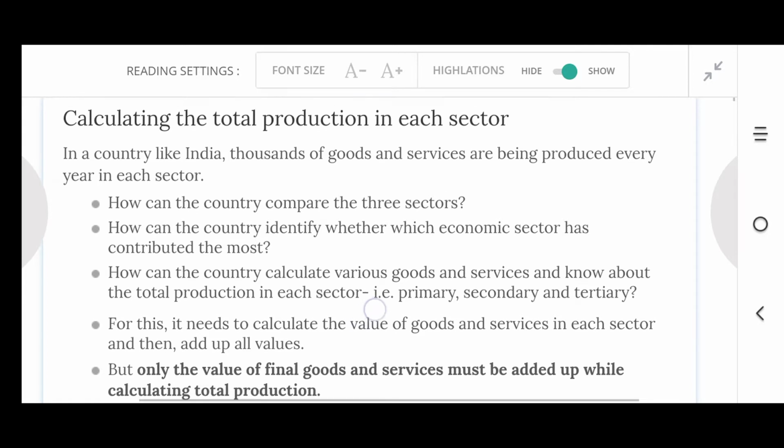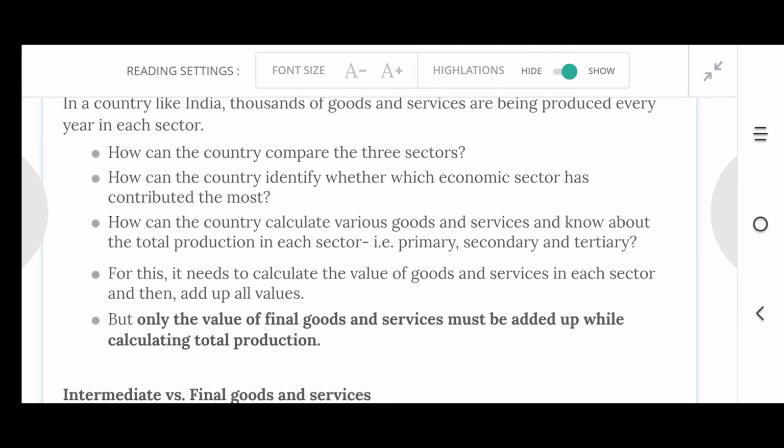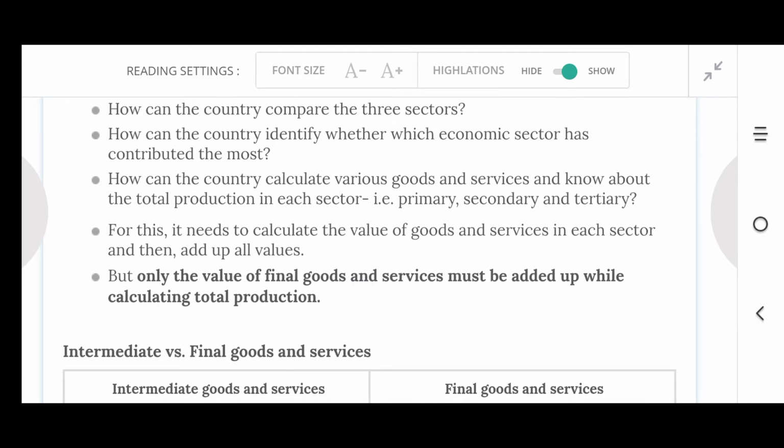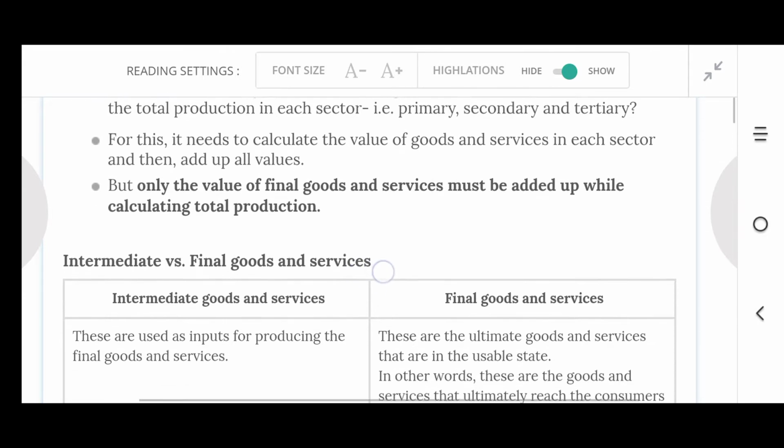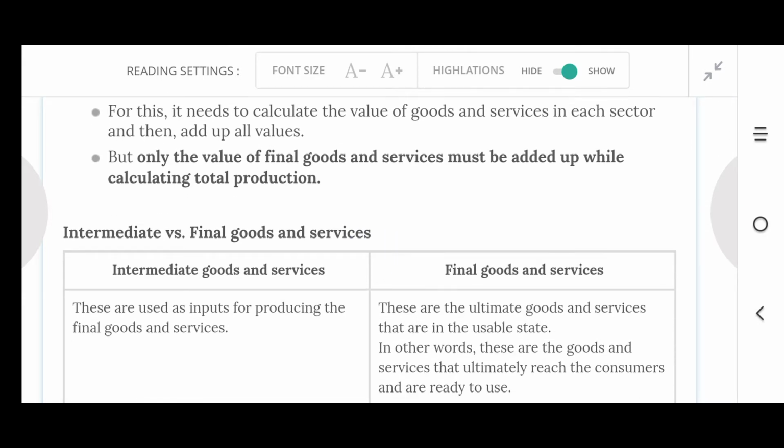How can the country compare the three sectors? How can the country identify which economic sector has contributed the most? How can the country calculate various goods and services and know about the total production in each sector, that is primary, secondary, and tertiary? For this, it needs to calculate the value of goods and services in each sector and then add up all values. But only the value of final goods and services must be added up while calculating total production. Intermediate versus final goods and services.